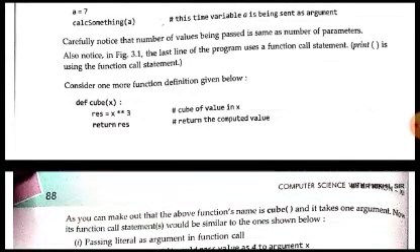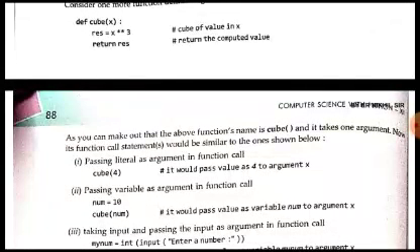Now consider one more function definition, which is the cube of a number. This function calculates the cube of the number which is being passed as an argument. Here we have used the variable res for calculating the cube of the value which is being passed as x. Whatever number we pass as argument to this function, that argument will be cubed to its third power. We will be calculating the cube of that number, and then that cube's value will be returned by the function here.